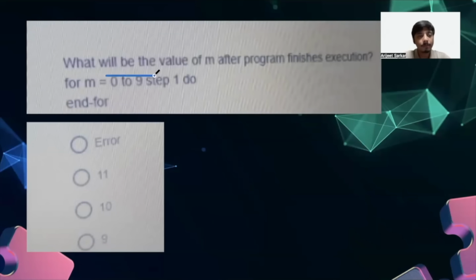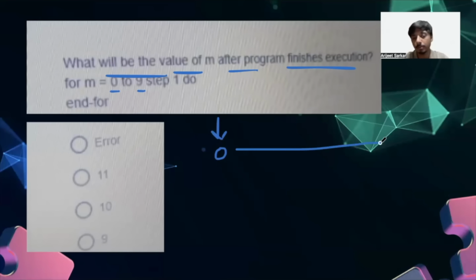We have: what will be the value of M after the program finishes the execution. So right now, in this particular code, we don't need to identify what will be the output of the pseudocode. We are only identifying what will be the value of M after it has completed all of its iterations, right? So we can see M is starting from 0 and it's going till 9, starting from the 0th index, and it keeps going till 9.